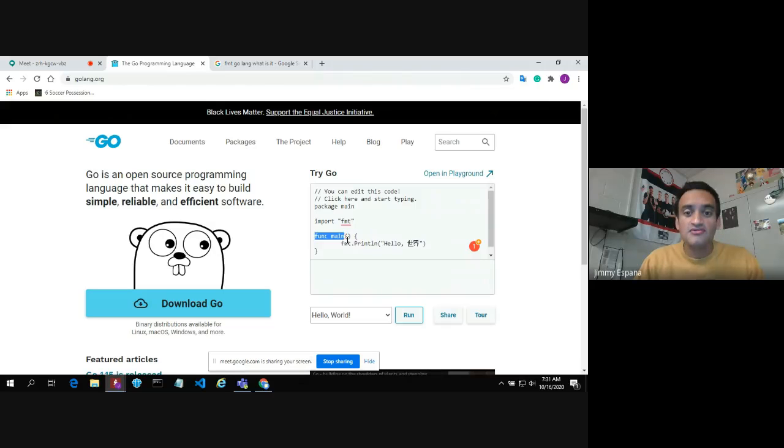And then what we have here is the declaration of a function. So it's a method or a function. Each language calls it a little bit different, but you can see that we're going to make use of FMT, and then we're going to say FMT dot. For using FMT, we want to make use of something called a print line. If you recall in Python and Java from the other couple lessons a couple days ago, it's used to print information to the screen. You can see this is, I believe, Japanese characters here, perhaps. But let's go ahead and modify this, and we're going to say hello world.